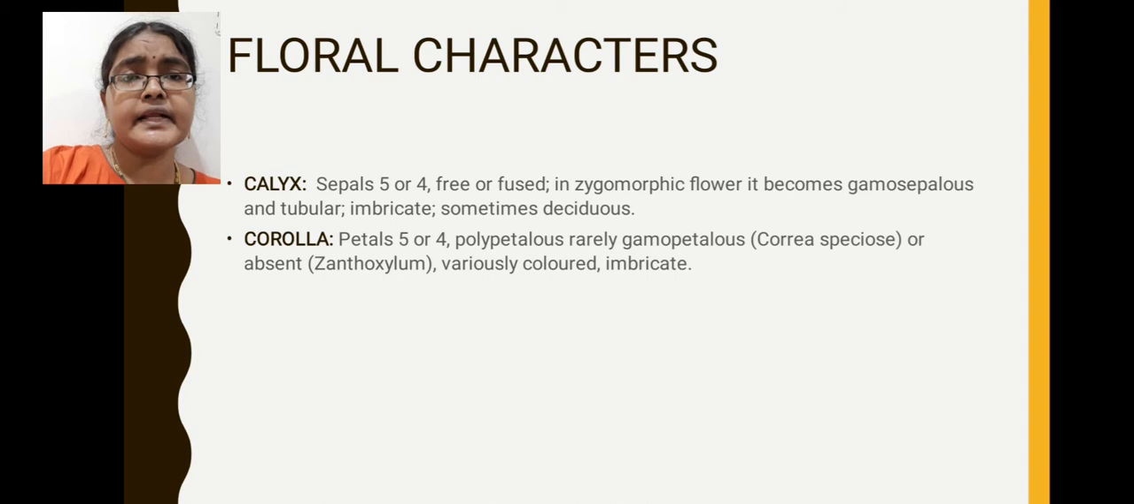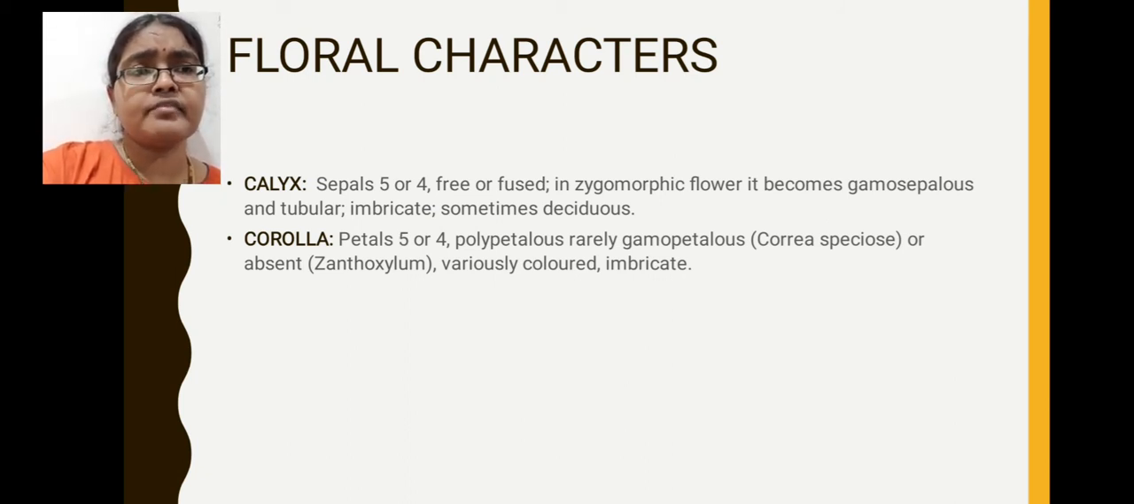Now we will see a detailed description of floral parts. First I will explain about calyx. Calyx is the outermost whorl of the flower. Individual members of the calyx are called sepals. Pentamerous flowers have 5 sepals. Tetramerous flowers have sepals 4 in number. Here these sepals are free in condition, rarely fused.